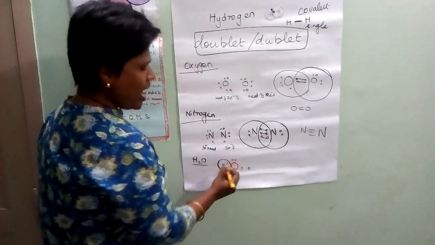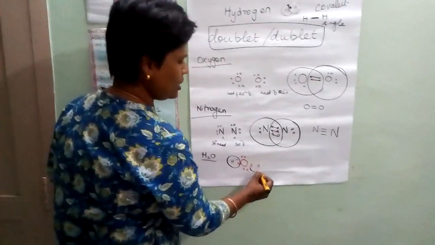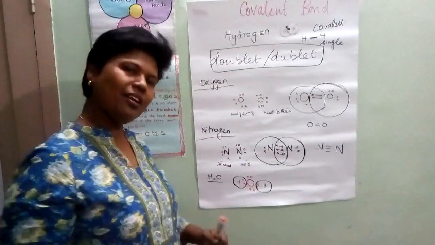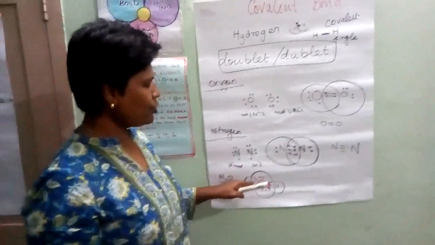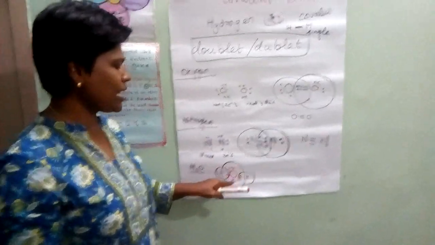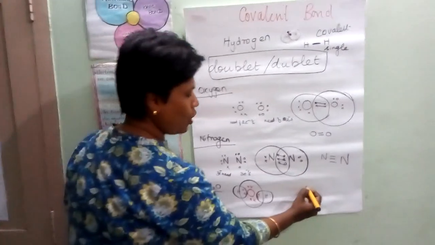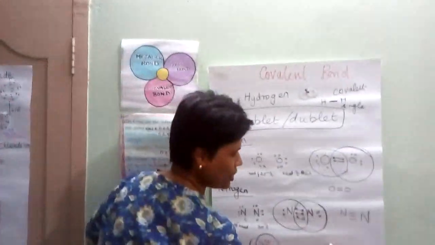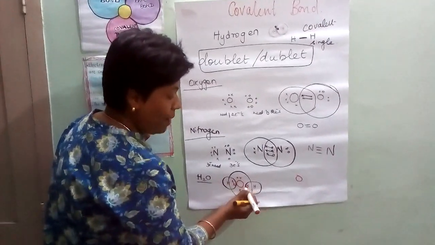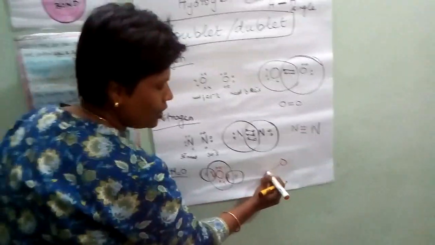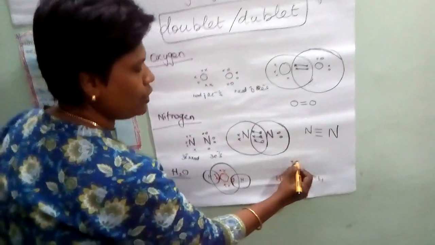If you see, hydrogen attains what configuration? Doublet. Whereas this hydrogen also attains what configuration? Doublet. Now see the oxygen. Oxygen attains 1, 2, 3, 4, 5, 6, 7, 8 electrons in the outermost shell. And how many pairs are there between the hydrogen? Only 1 pair, isn't it? 1 pair like this, and then the other electrons will be there.